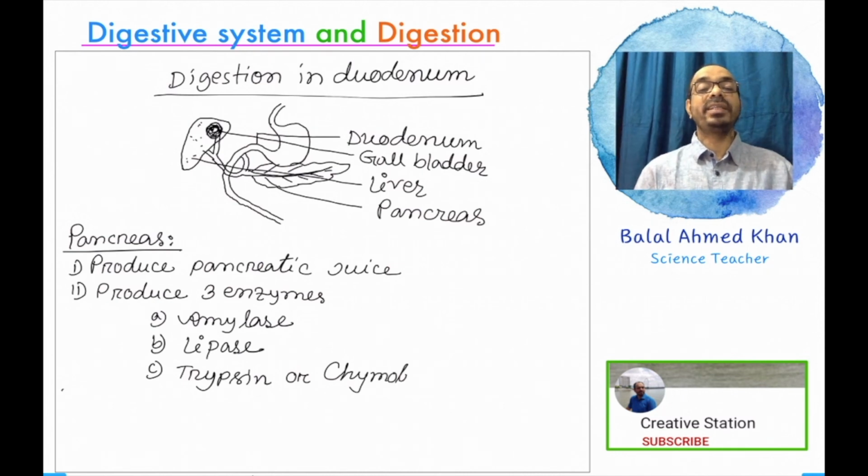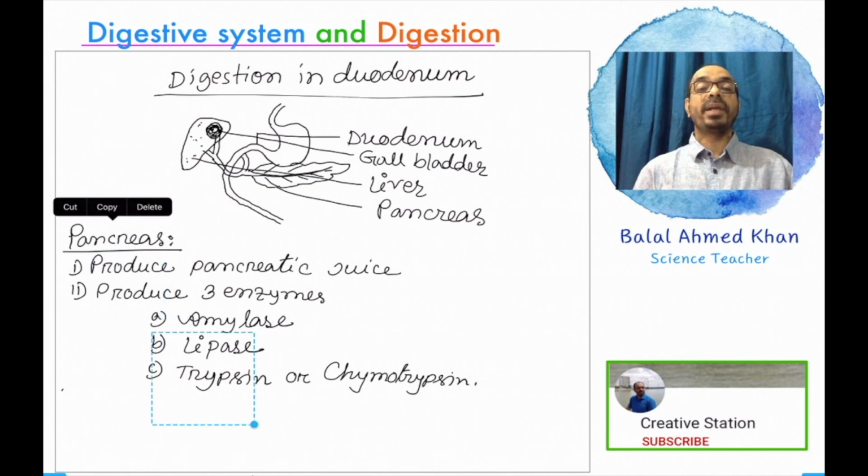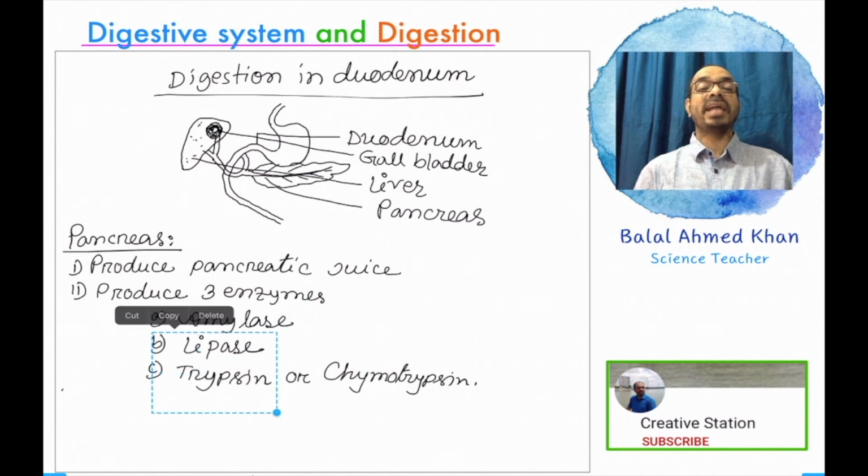And the third ones are trypsin and chymotrypsin, enzymes produced in the pancreatic juice. With the help of trypsin and chymotrypsin, half digested protein, polypeptides or peptides, are converted into amino acids.